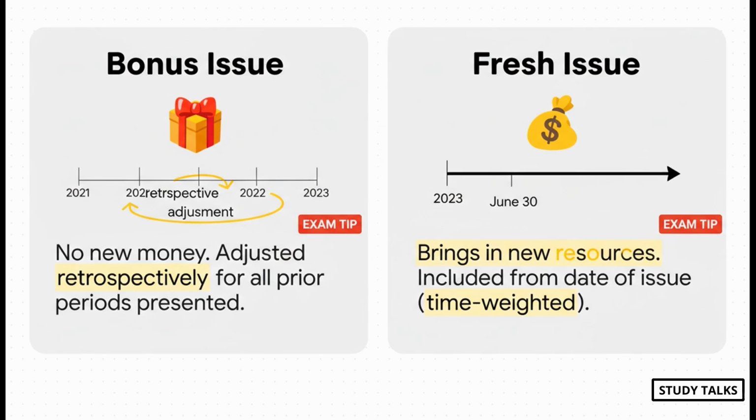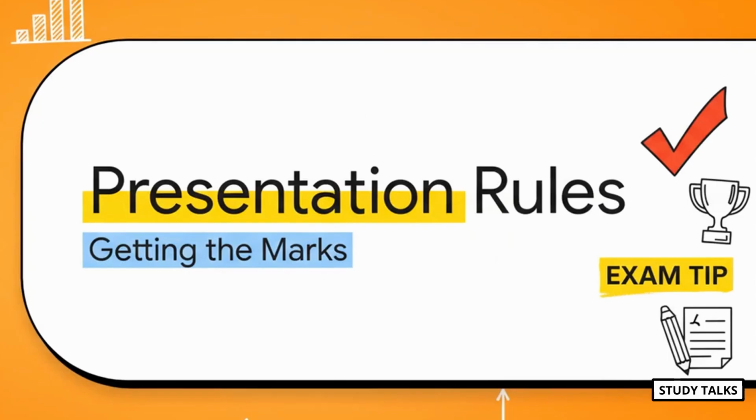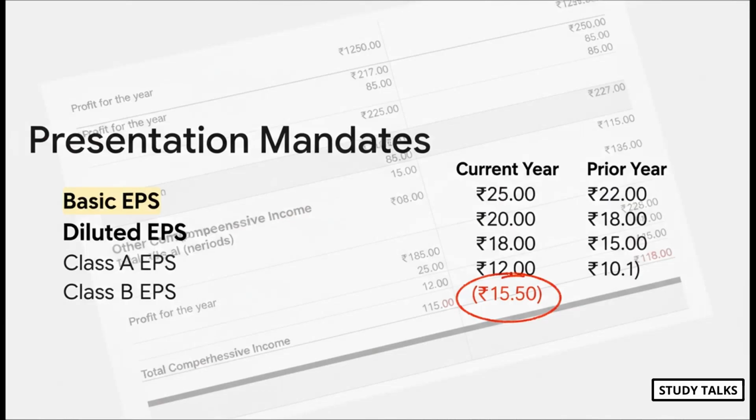But an issue at market price, that's like getting a whole new pizza delivered. New resources came in, so you only start counting those shares from the day they arrive, using a time-weighted average. You can do all the calculations perfectly, but if you don't present the answer correctly, you're just throwing away marks. So let's quickly go over the exact presentation and disclosure rules to make sure you get every single point you deserve. First up, presentation. The standard is crystal clear on this.